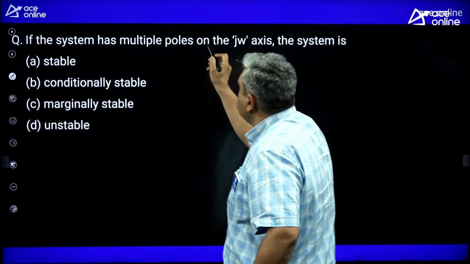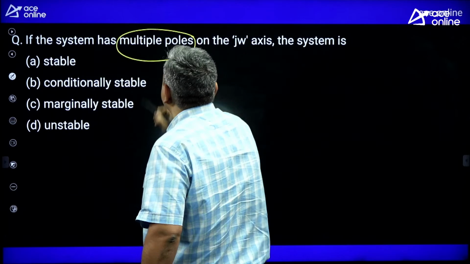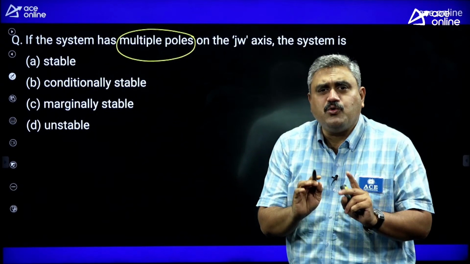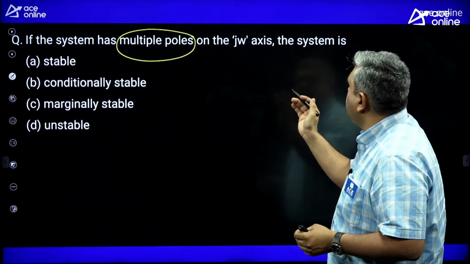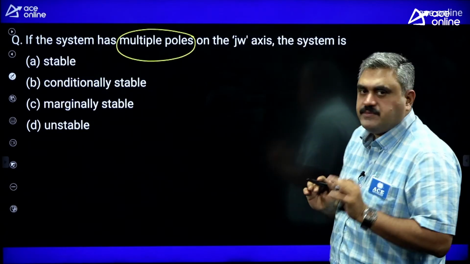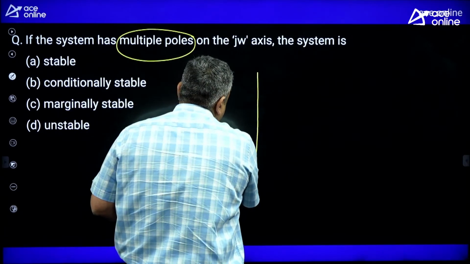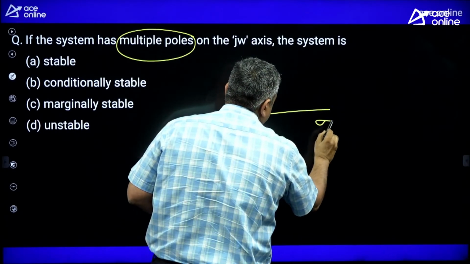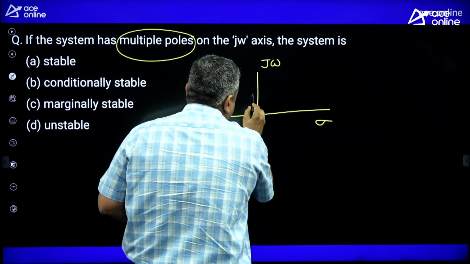So what is the point here? It is having multiple poles. Multiple poles means at least 2 or more than 2. On the j omega axis, what is he saying? You know very clearly, this x-axis is your sigma and this y-axis is your j omega. First order poles are there.